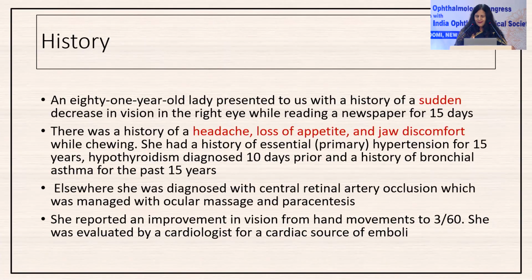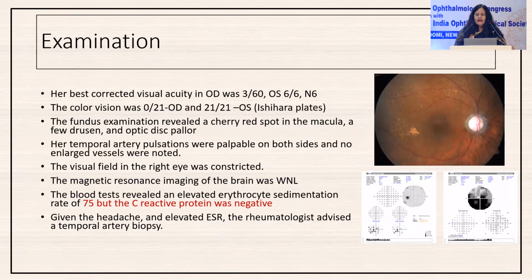So let's look at this case. This 81-year-old lady presented to us with a history of very sudden decrease in vision in the right eye while reading the newspaper. She had a history of headache, loss of appetite, and jaw discomfort. She was treated elsewhere, diagnosed as central retinal artery occlusion, and treated with paracentesis, and she recovered a visual acuity of 3/60 in the right eye. She had good vision in the left eye. Her visual field, you can see, is constricted on the right side. Left eye, it's good.